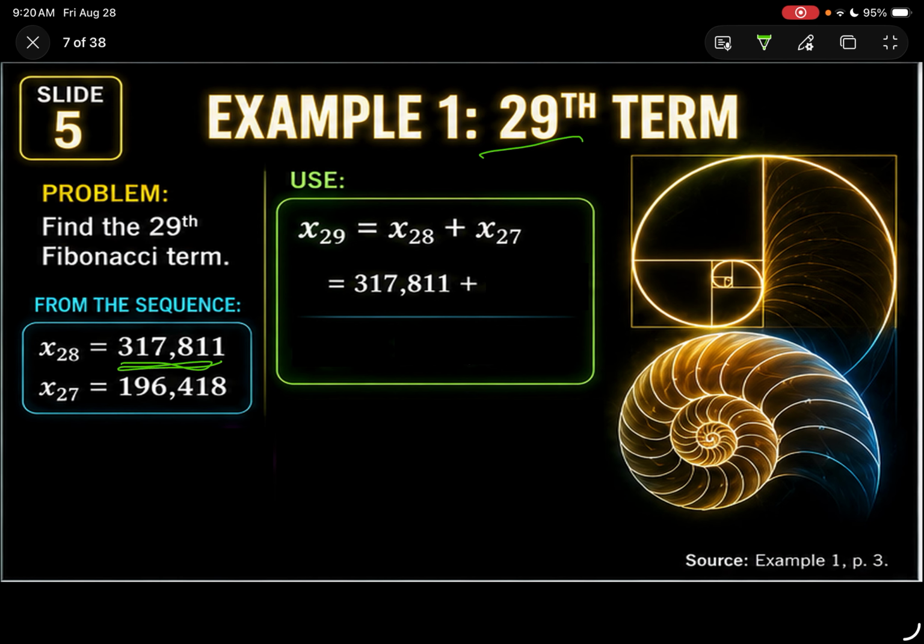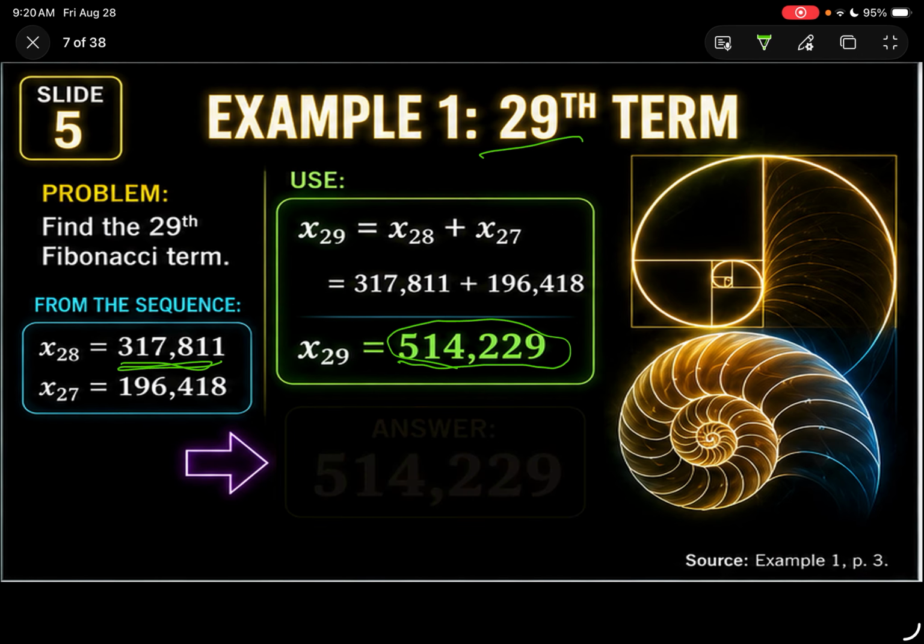And then we're gonna add that to 196,418. For us to add, you can use a calculator, but the sum would be the 29th term, 514,229. That's how easy it is. Just add the two previous terms, the previous term and the second previous term.